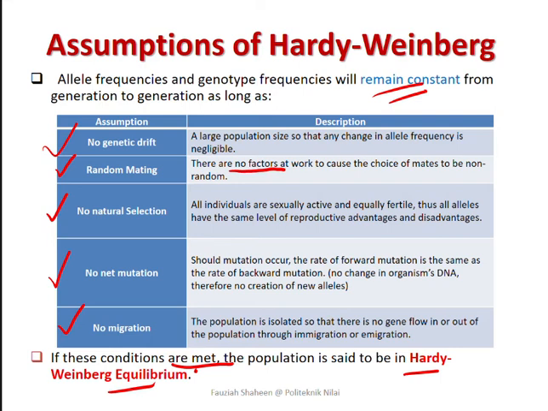Sebabnya yang alleles yang kita tak nak tu, dia takkan jadi common lah, sebab kita tak nak dia kan. For example, if resistance to a particular herbicide allows weeds to live in an environment that has been sprayed with that herbicide, the allele for resistance may become more frequent in that population. So obviously they are gonna prefer the resistance allele to the herbicide because they also want to survive, right? So this is natural selection, berlaku secara naturally.